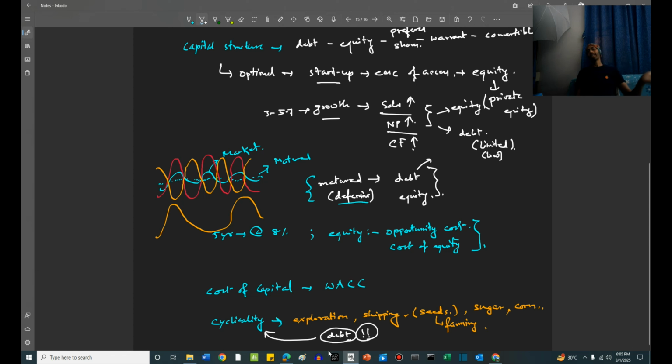A few more categories we can also understand. For example, let's say a business is a capital light business. Between the years 2000 and 2020, the prime examples of capital light businesses could be the IT industries and the software product industries like Microsoft, Apple, Google.